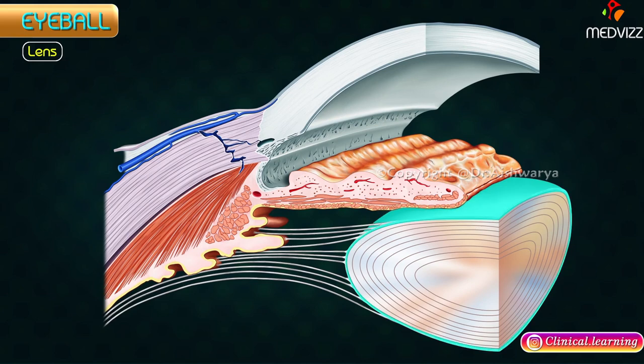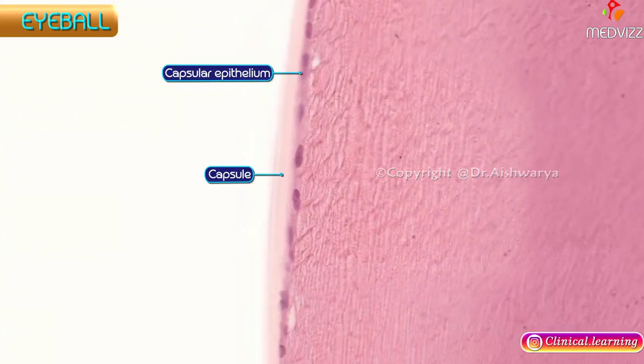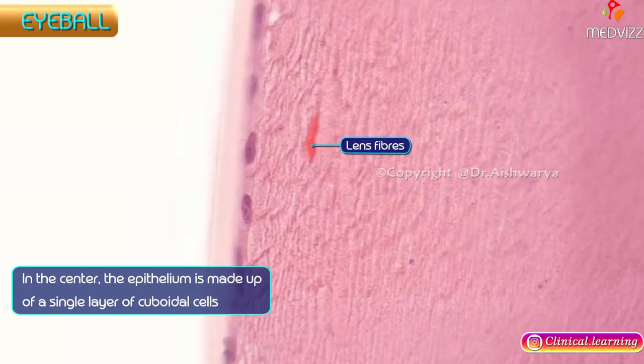Structure. The lens is enclosed in a transparent elastic capsule. Anteriorly, deep to capsule, lies capsular epithelium. In the center, the epithelium is made up of a single layer of cuboidal cells. The cells at periphery prolongate to give rise to lens fibers. These fibers get arranged concentrically and form the lens substance.